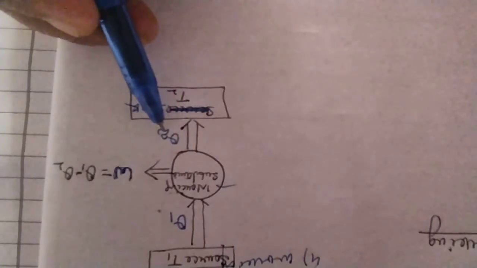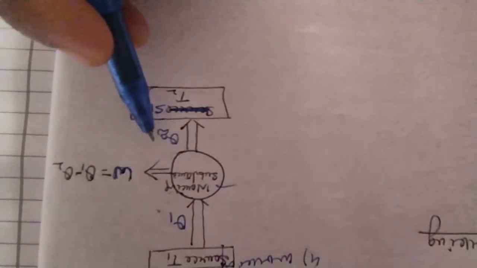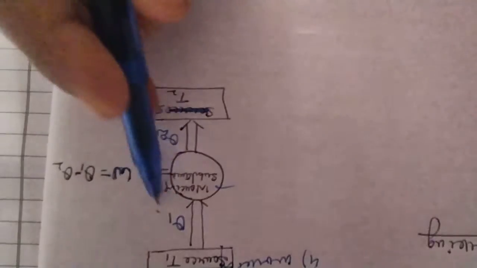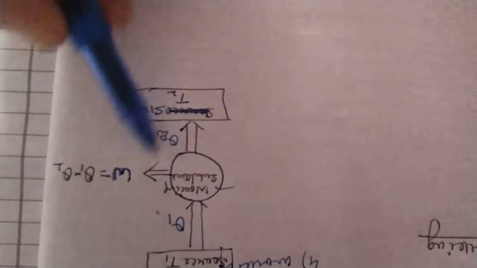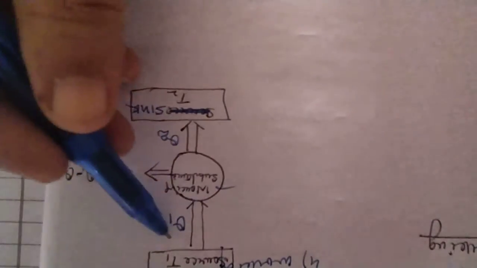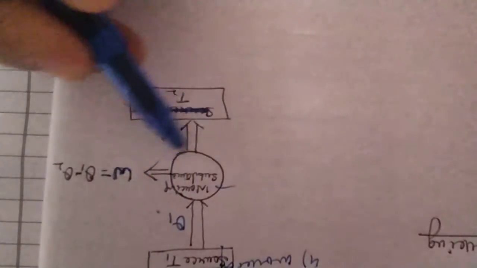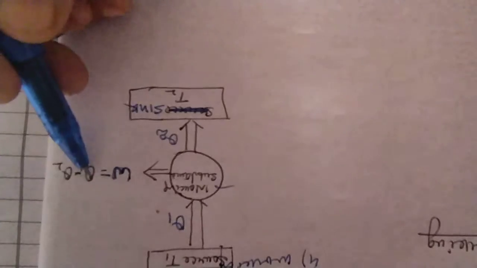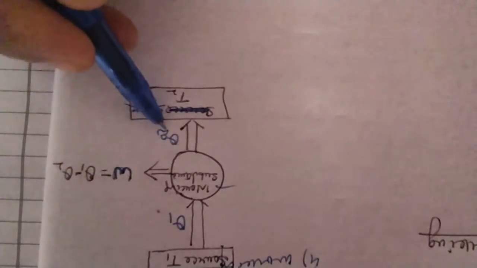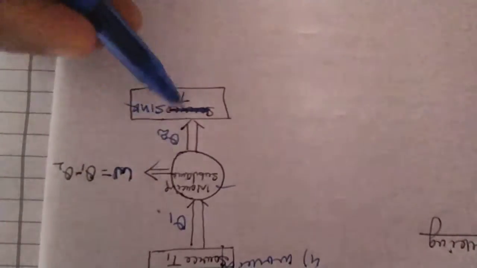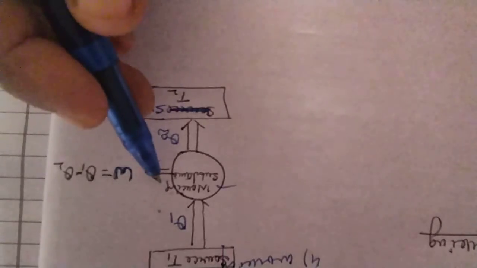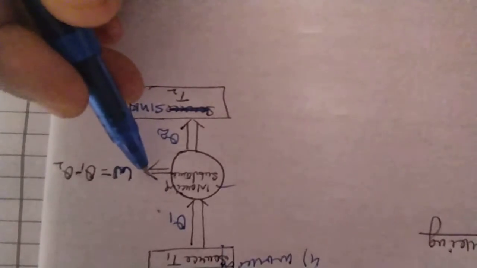Now the temperature of the working substance remains as it was before the absorption. In this whole process, the working substance absorbs heat from the source, uses part of the heat, and the remaining heat is sent to the sink. Now all the parts of the machine are at the same temperature.